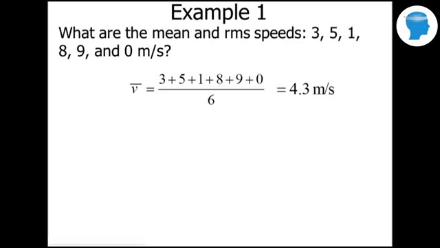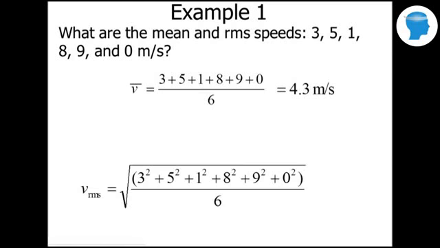Now let's find the root mean square speed. First thing we have to do is square them, then we find the average, and then we take the square root. So you'll notice that first we're squaring, then we're adding them all up and dividing by 6 to find the average, and then finally we're taking the square root, and we get 5.5 meters per second. The 4.3 is not related to the internal energy or the temperature. It's the 5.5 that's related to the internal energy and the temperature.